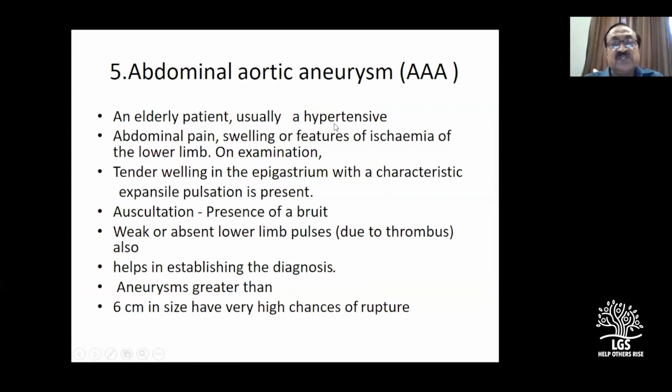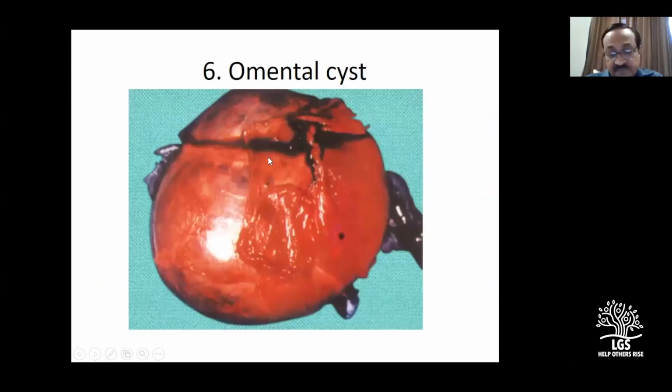Very elderly atherosclerotic patients; it is popularly called AAA, abdominal aortic aneurysm. Epigastrium, auscultation bruit, tender swelling. Most of them may be dissecting or even partial, impending rupture, with weak lower limb pulses, and an aneurysm greater than 6 centimeters has a tendency to rupture. This is only for theory when they ask you.